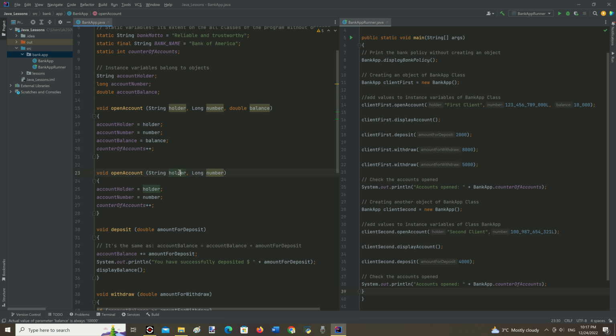Local variables. These are variables declared inside a particular method like this, or loops or constructor in which they are in. A local variable with the same variable name can be declared in multiple methods or blocks without any conflict, like these two ones, right here and there.